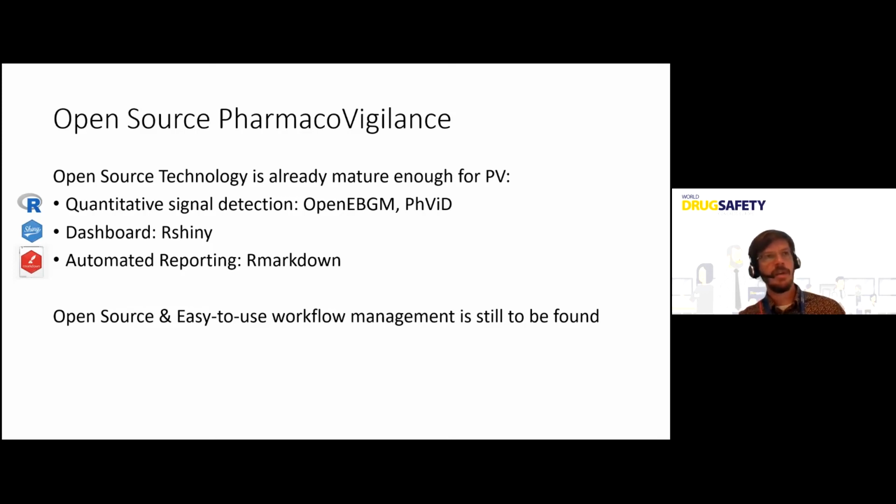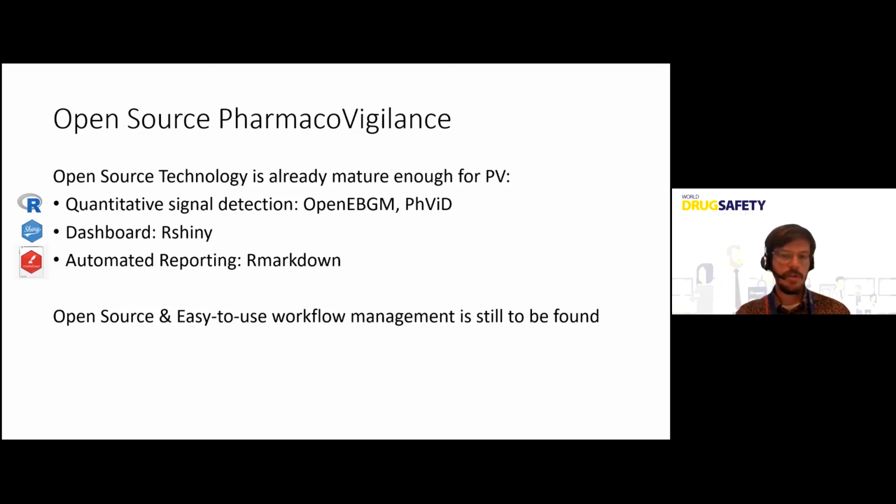So basically, it's a world where we could fill in some regulatory reports almost automatically, as long as you have the data in your Argus database or whatever tool it is. And then, of course, you have to put your interpretation of the data in manually. But all these steps of copy pasting values or copy pasting tables and figures can be a thing of the past if we use that technology.